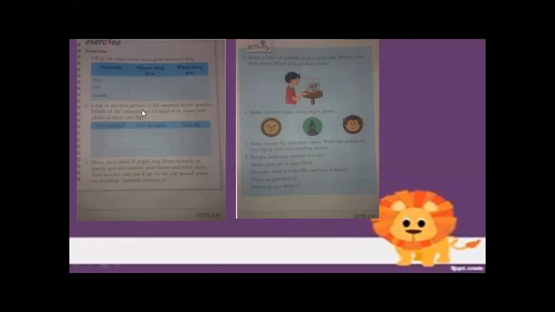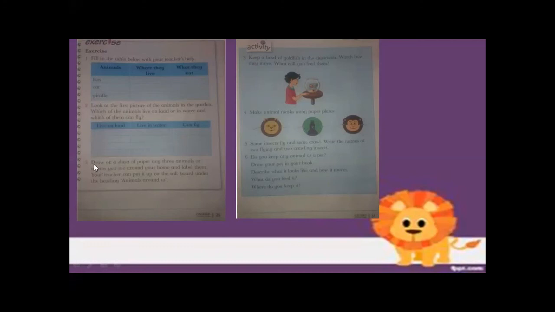Question number 2. On book page number 28, you can find the 26. You can find the picture of garden. So in the garden picture, you will write here the name of those animals who live on land, live in water, and can fly. You can write the name of something that is not present in the book page number 26. You can write it by yourself.